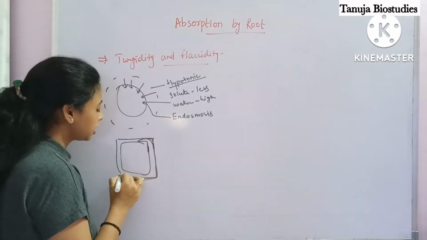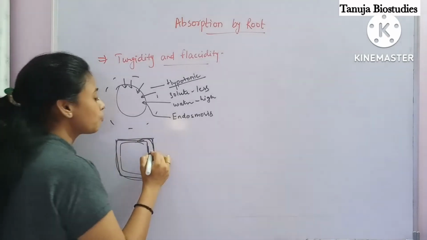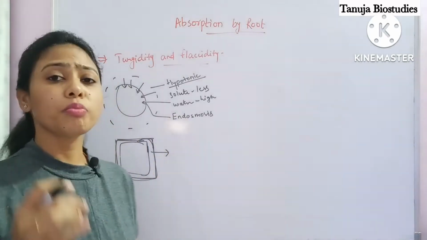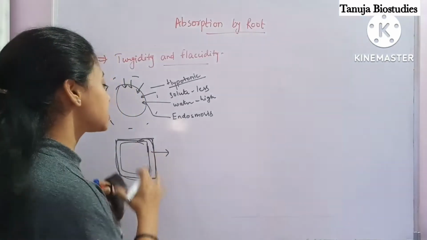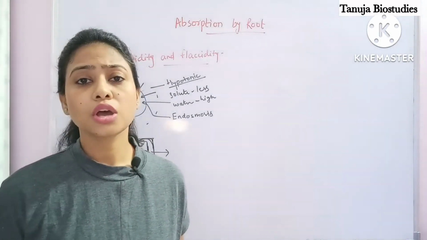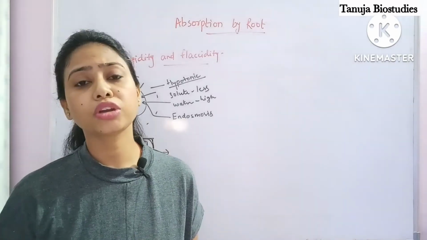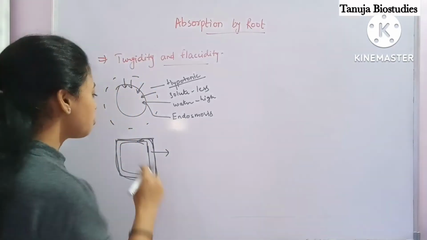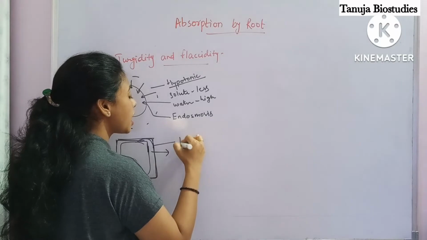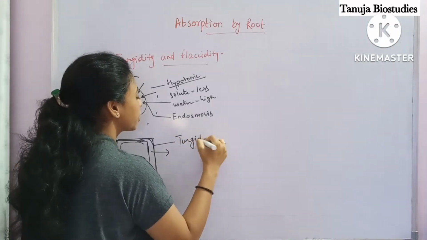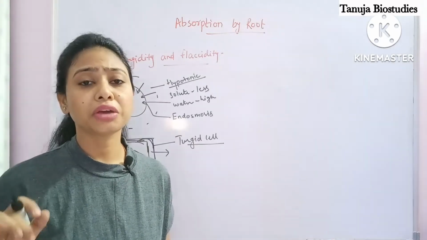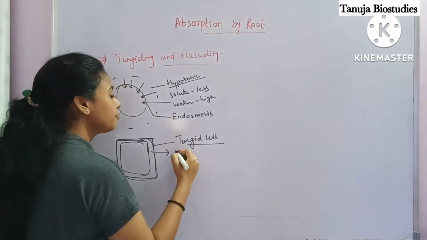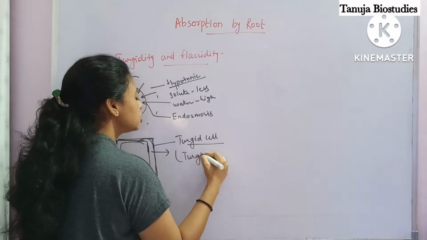At this time there is no further movement of water inside the cell, because the cell has extended to the maximum, so no further water enters. At this moment this cell is known as a turgid cell. It is no more able to take water inside, and the phenomenon is known as turgidity.